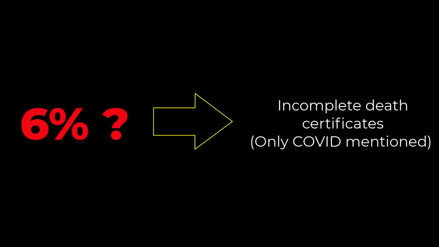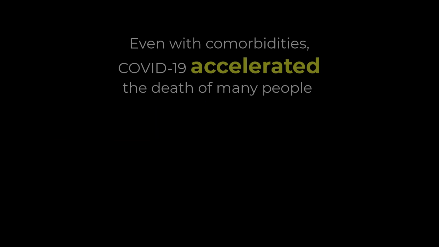So in reality, that 6% that everyone's freaking out about most likely means that those death certificates were incomplete because the certifiers only wrote COVID-19 on it and didn't give the complete sequence of events. Bottom line is, even if someone had a comorbidity, many of these people would have lived many more years if they hadn't gotten sick with COVID-19.